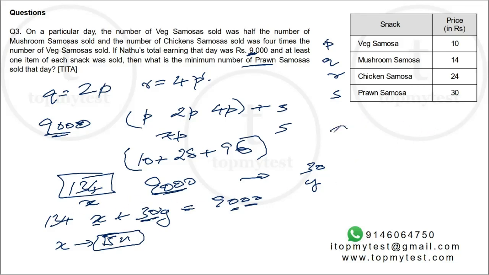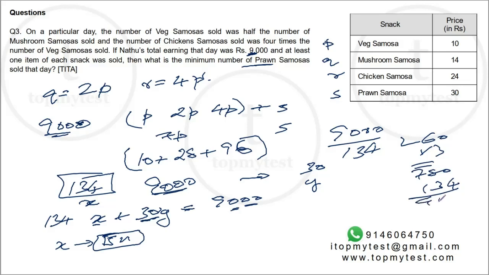Okay, so let's try a reasonably large number. So 9,000 divided by 134: into 2 is 260, into 3 will be 780, plus 1 more will give you about 91. Right, so let's try this. If I take 2 into 3, so 6, 60 times.